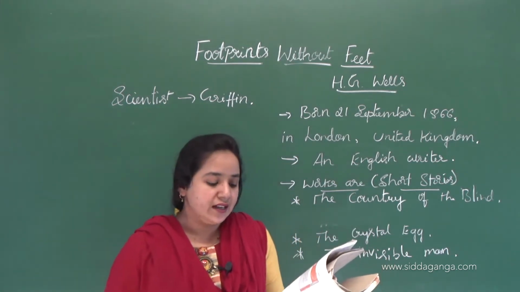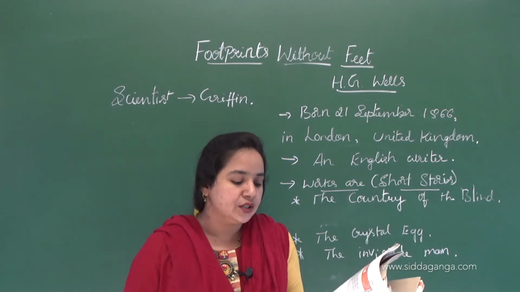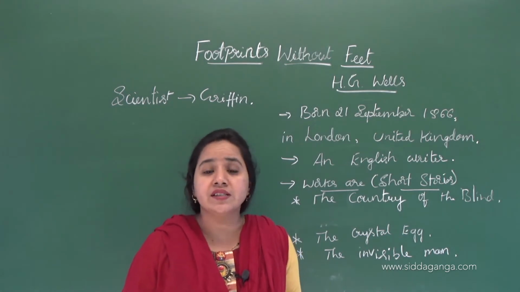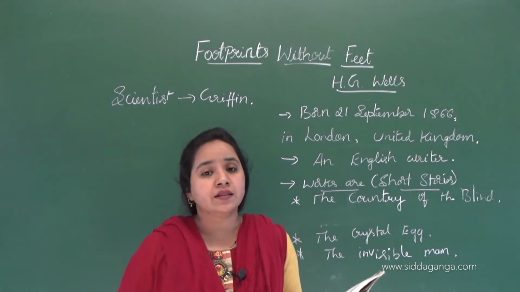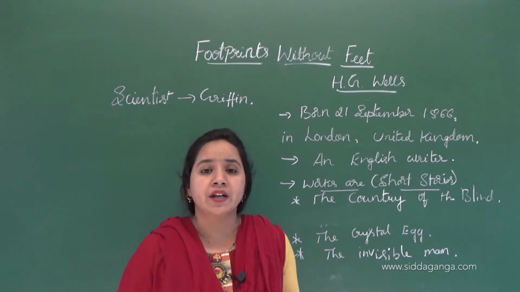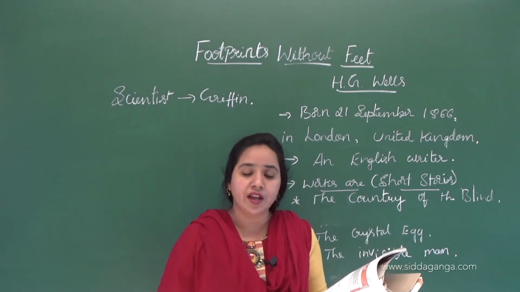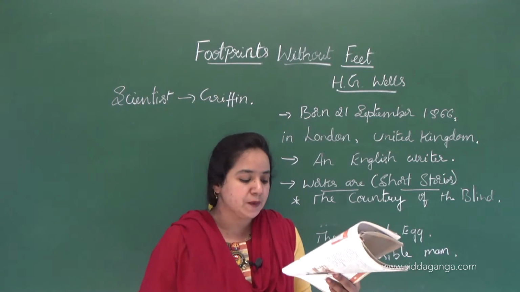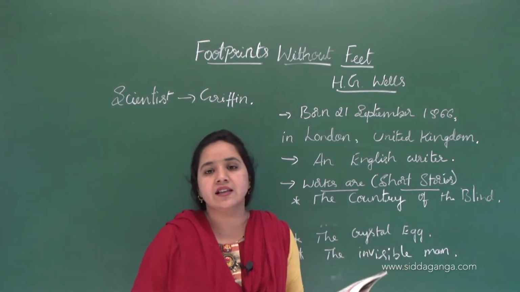Then Griffin, the scientist, had carried out experiment after experiment to prove that the human body could become invisible. So he made continuous experiments one after another, and then he proved that the human body can become invisible. Finally he swallowed certain rare drugs, and his body became as transparent as a sheet of glass, though it also remained as solid as glass.